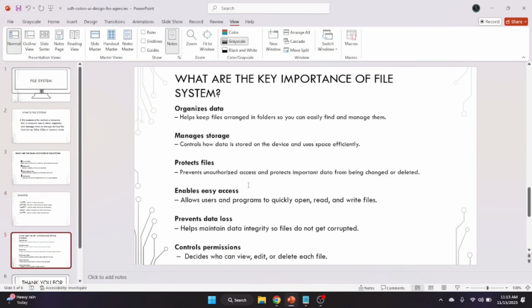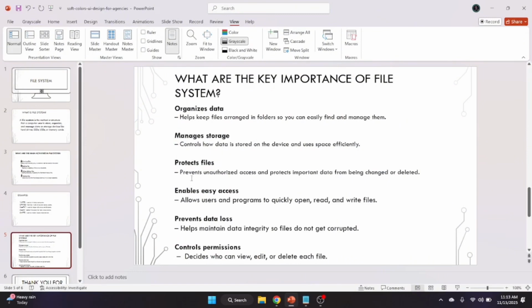Next is, what are the key importance of a file system? There are 6. The first one is to organize data. It is very important, as it helps us keep files arranged in folders so you can easily find and manage them. Second is manage storage. It controls how data is stored on a device and uses space efficiently.